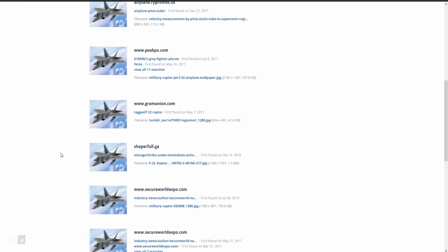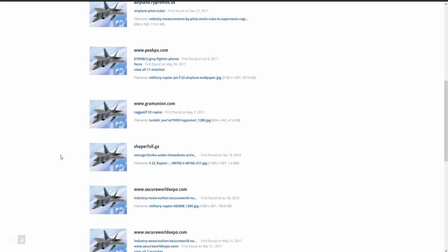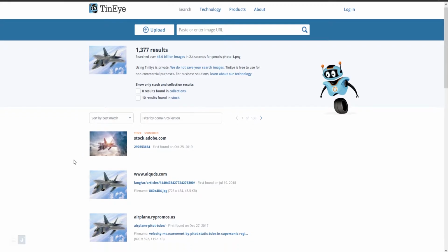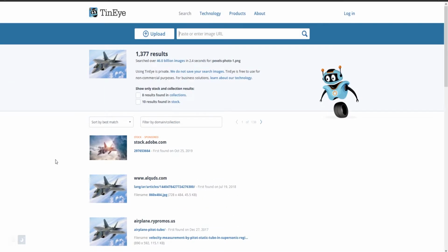So if you see an image used online, obviously that doesn't necessarily mean that it is copyright free, royalty free, that you have a license to use it. However, if you find it on 138 pages, it's probably okay. And you could always try and track down the actual person who created the image and get permission. So TinEye is useful for all sorts of things, but it's basically a reverse image lookup.